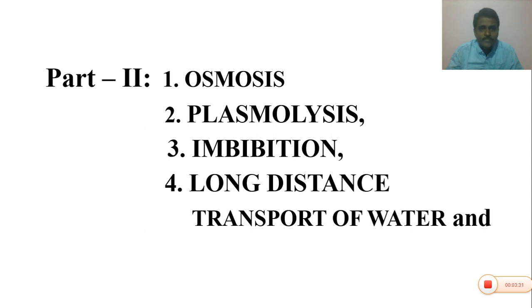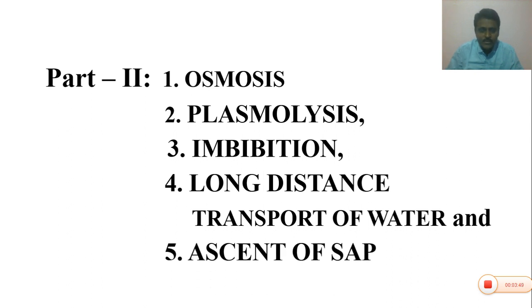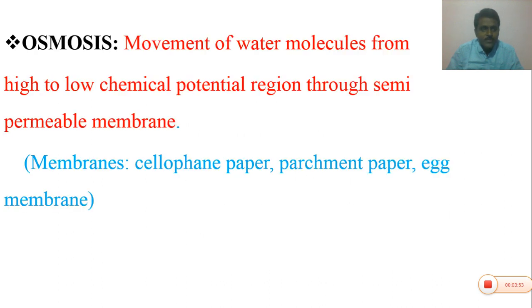Today, I want to discuss other topics like osmosis, plasmolysis, imbibition, long distance transport of water, and ascent of sap. What do you know about osmosis? Please write down the definition.